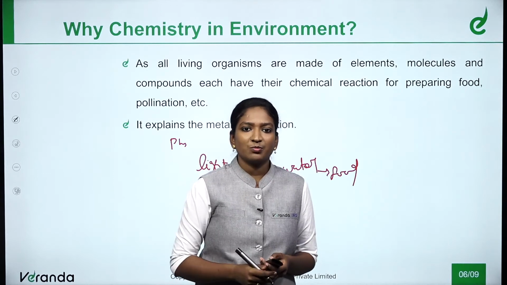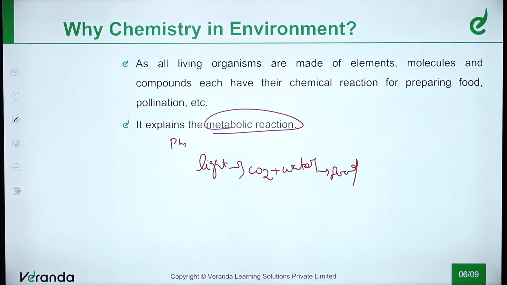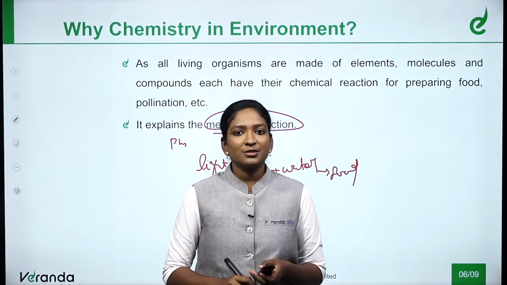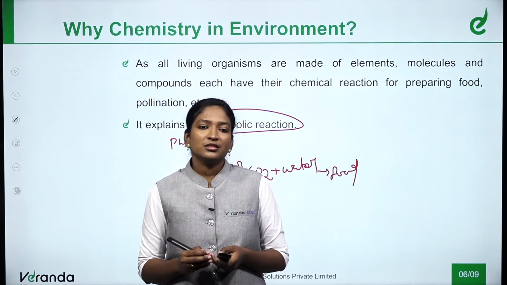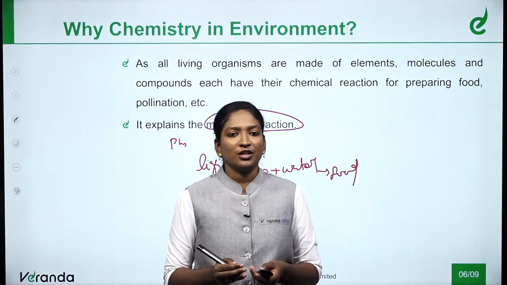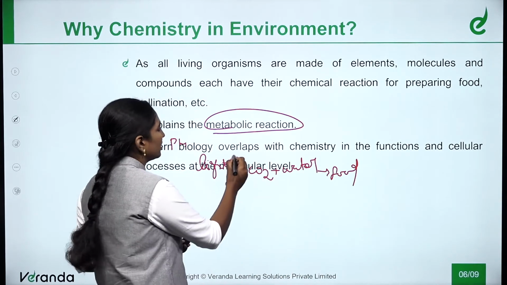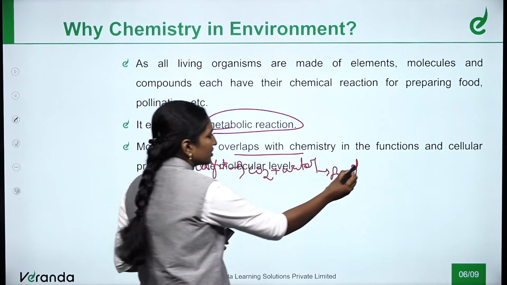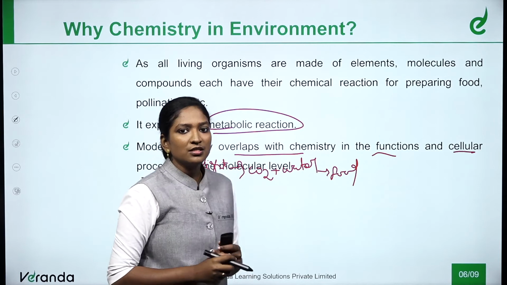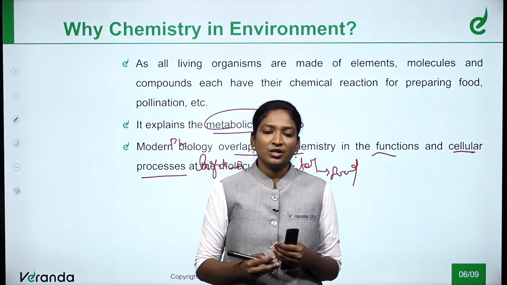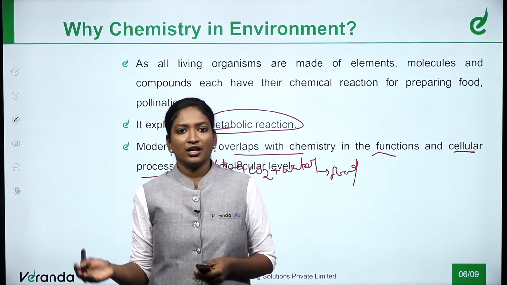And now let's explain the metabolism of the environment. There are some metabolic reactions that also take place chemically, and this is a chemical reaction for environment. This is why we are learning chemistry in environment. Next, modern biology overlaps with chemistry, like functions and cellular processes at the molecular level. This is how molecular functions work in chemistry, and this is how chemistry is used for the environment.